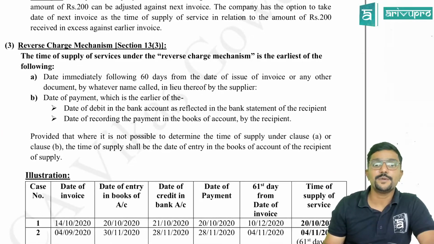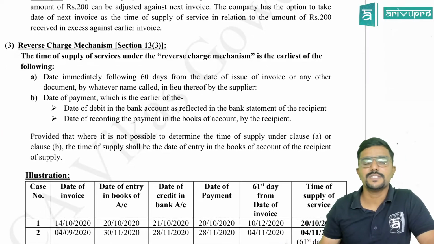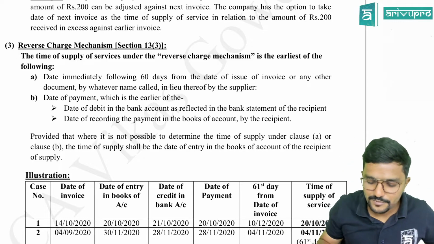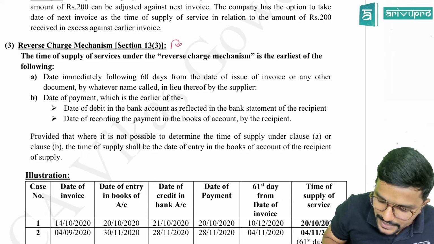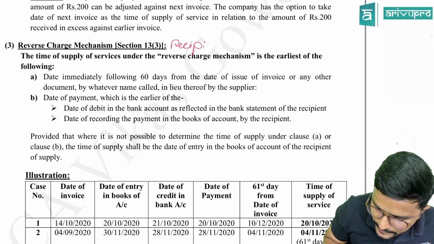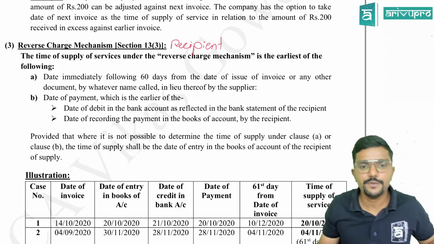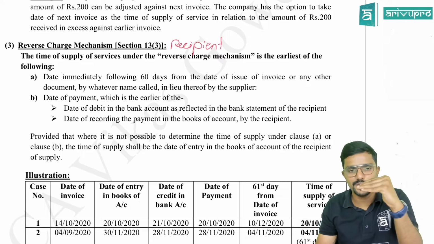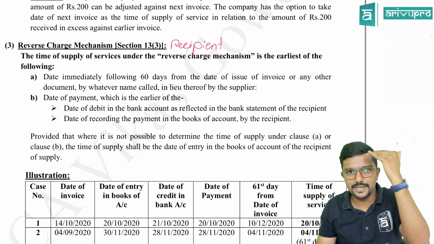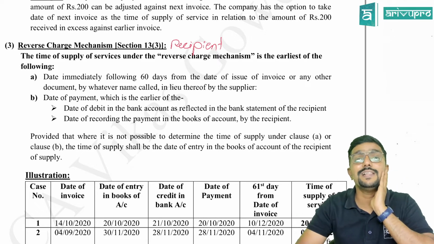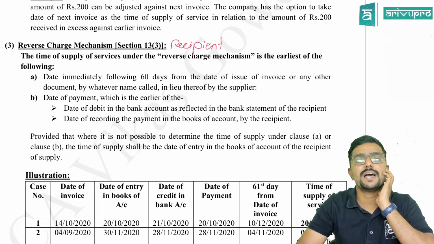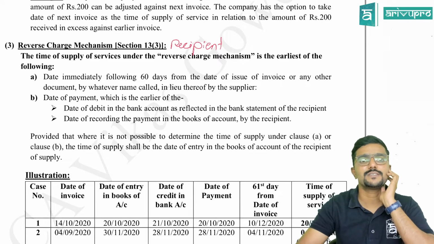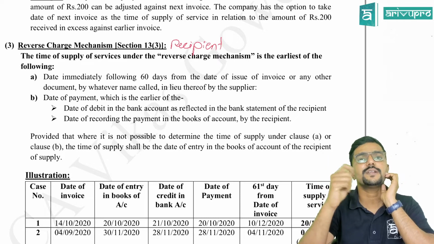Now coming to reverse charge. Whenever you are discussing reverse charge for time of supply, you need to think from whose point of view, guys? Recipient. You need to think from the recipient's point of view. Let us see. Before doing this, let me just recall section 12.3, which talks about reverse charge mechanism for goods. That is time of supply for goods under reverse charge.